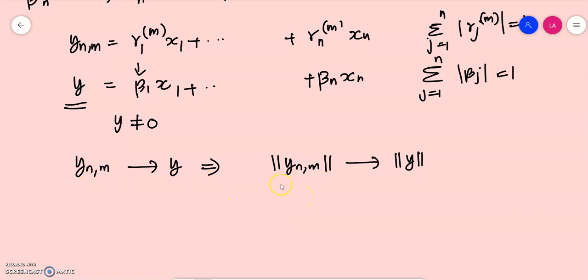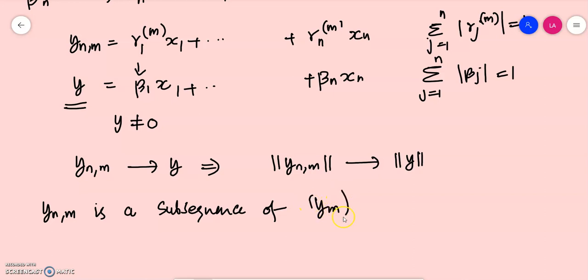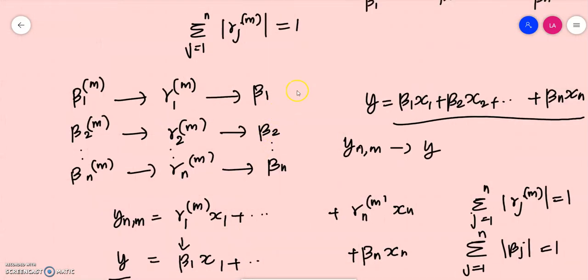Okay, so now we know that y_nm is a subsequence of y_m, which we have already established in the previous video.